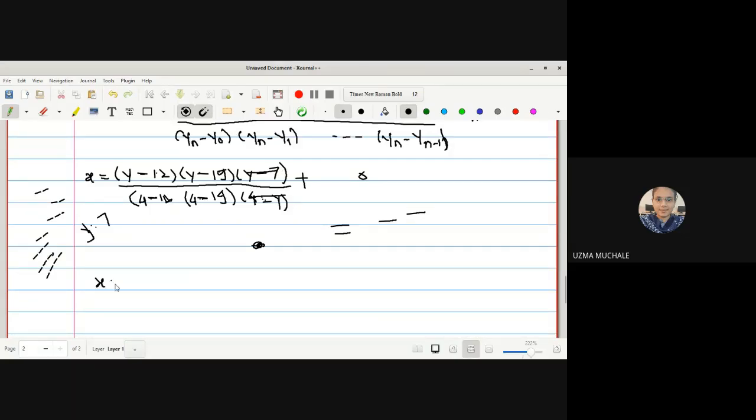And now you can write this as the new equation, x is equal to. So what will be the equation? I will write directly 7 minus 12 into 7 minus 19